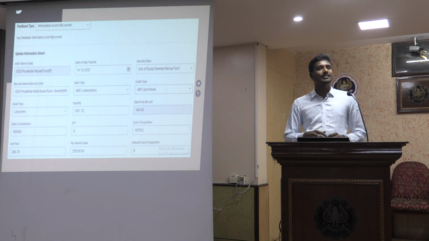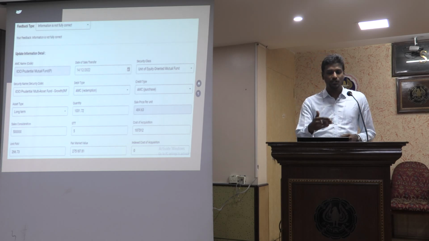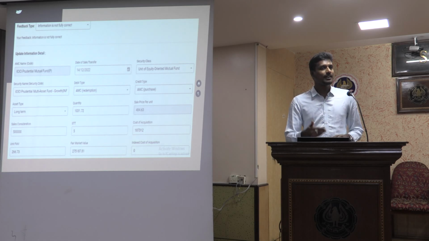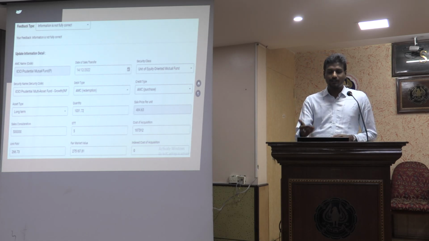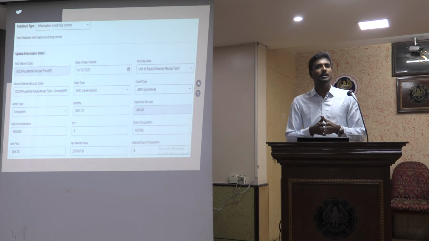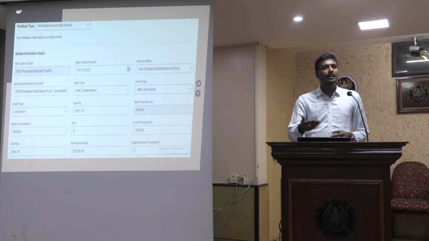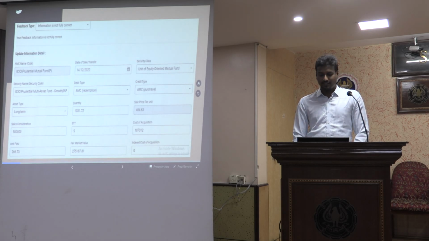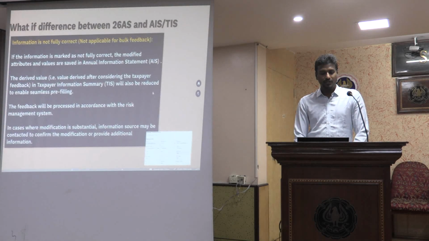When I select the feedback option as information is not fully correct, then I will be editing the date of the transaction, the value of the transaction, the price at which it is sold, or the date of acquisition. All of this can be edited and the correct information given, so that this will be processed for the TIS in the modified report.